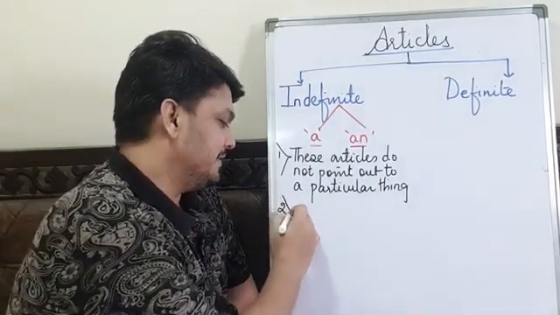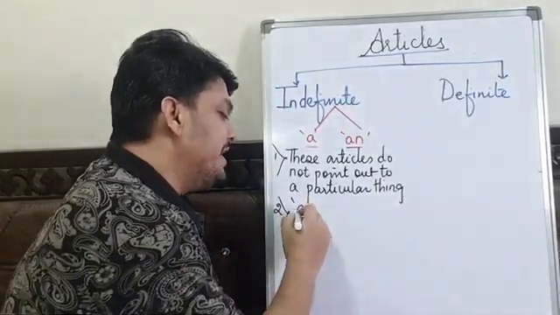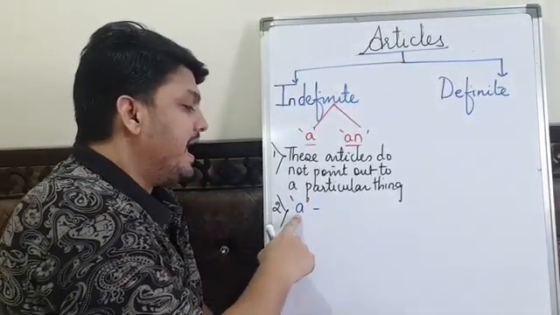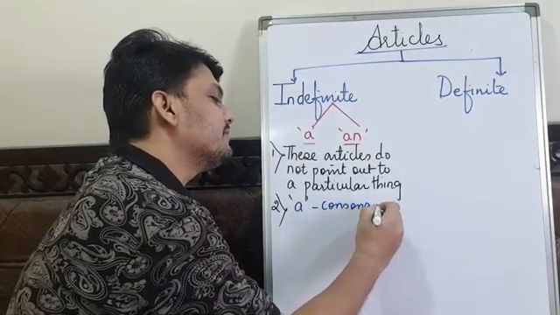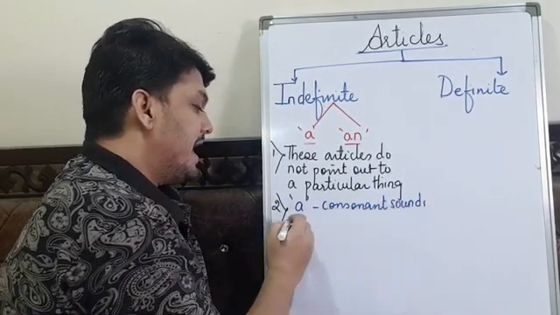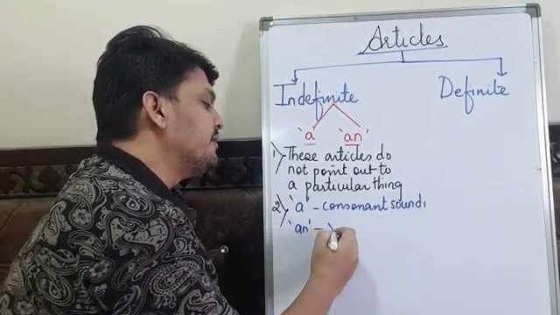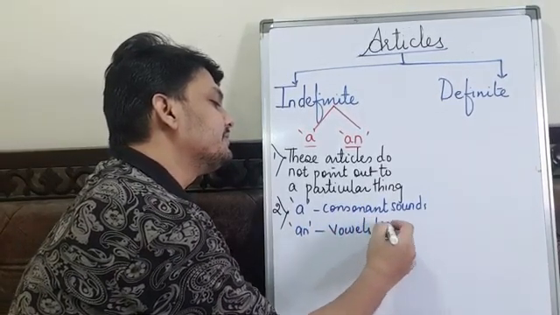Second, as I said, they have individual speciality. A is used before consonant sounds and AN is used before vowel-like sounds.